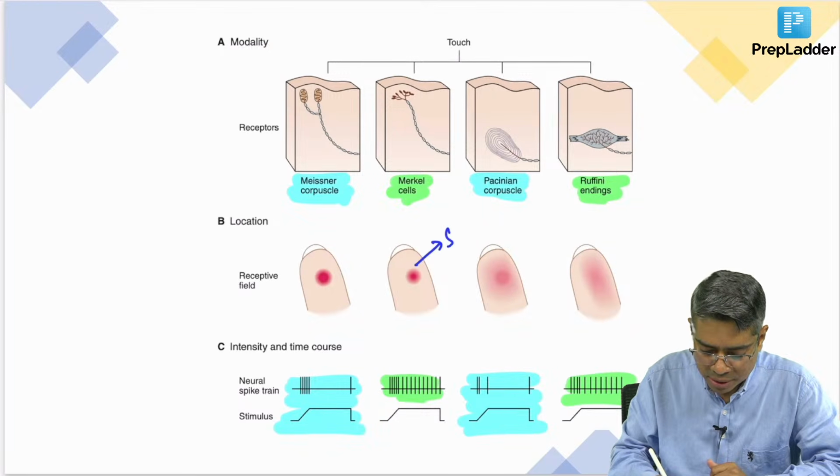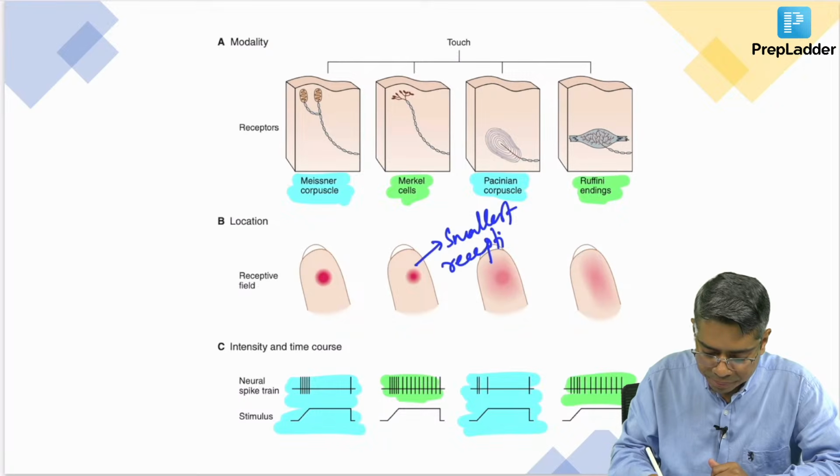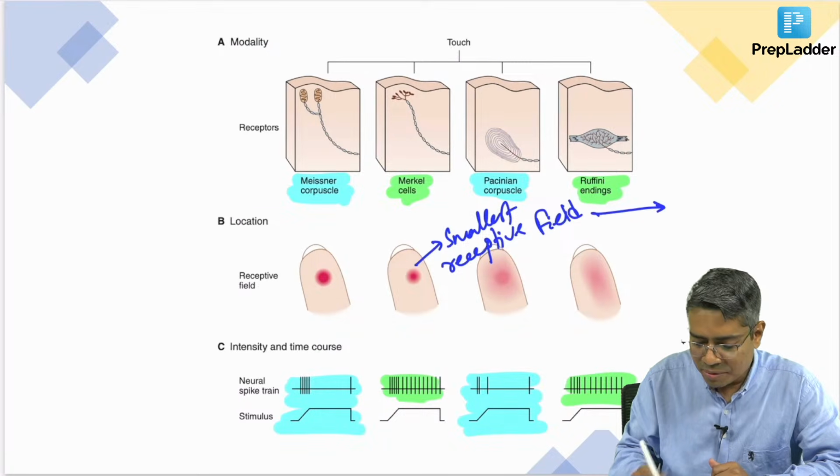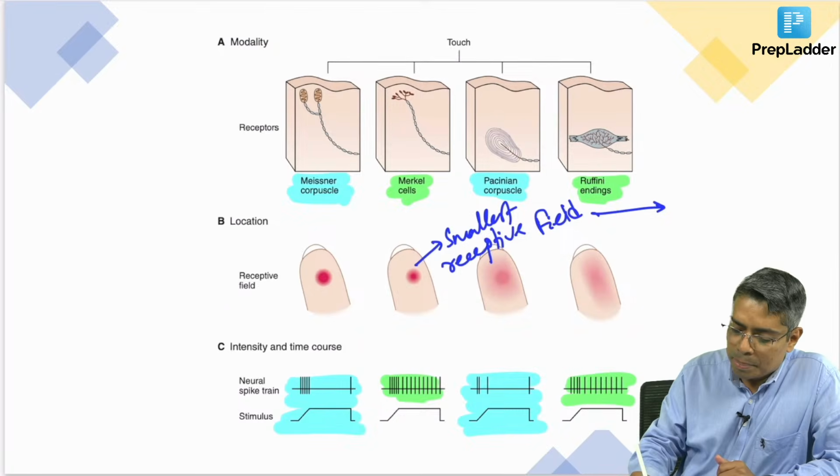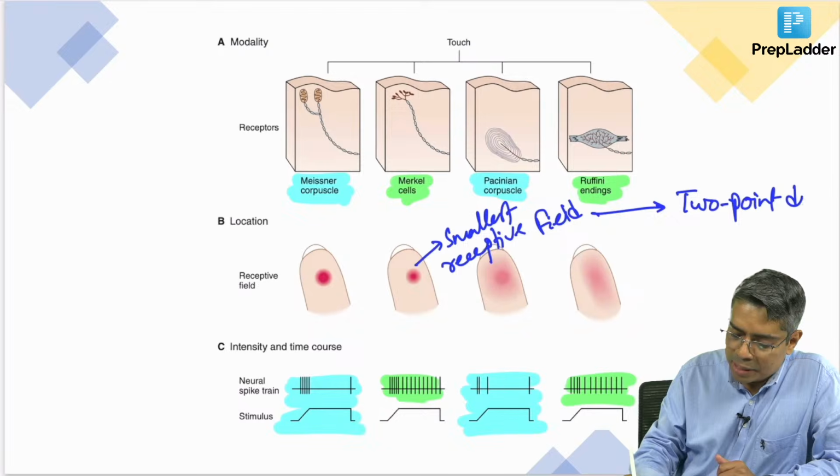So, this is the smallest receptive field, and because of this smaller receptive field, the Merkel is the best receptor for 2-point discrimination as well as the reading of Braille.